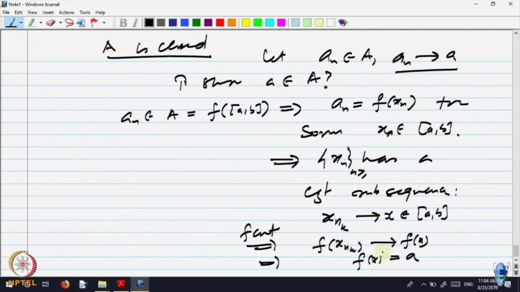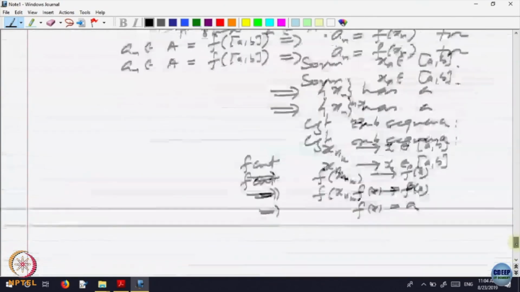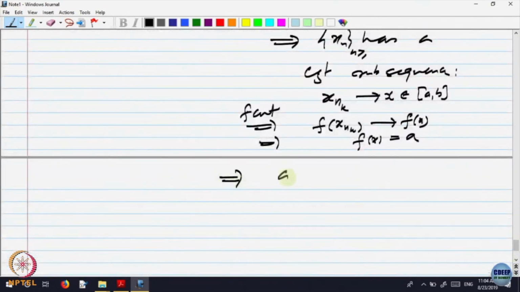So whenever I take a sequence in A with a_n converging to a, a must have a pre-image. That means a belongs to the range, right? So a belongs to f of [a,b], that is equal to A. So A is closed.